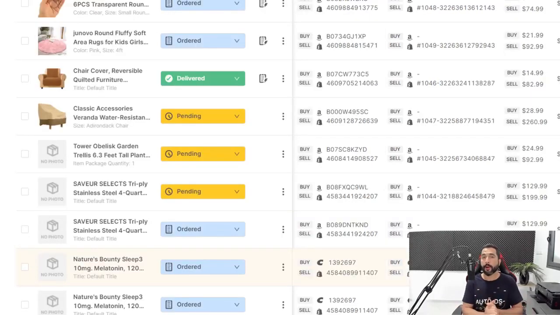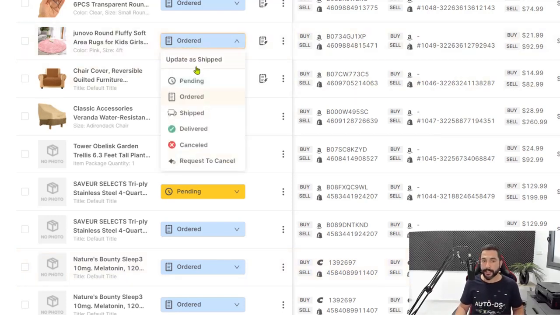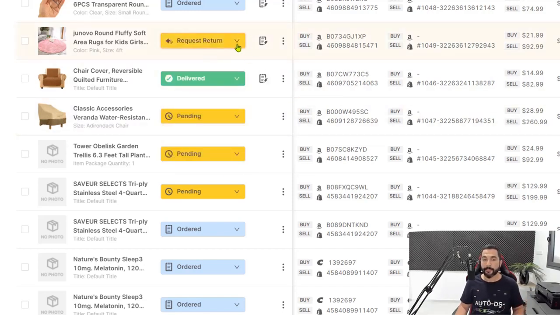Now, if the order was already processed but not shipped yet and the customer wishes to cancel the order, there is another status which is called request to cancel, which you can use over here. Click on an order that has been ordered but not shipped yet, and as you can see, there is a request to cancel option. What you want to do is click on request to cancel, and as you can see, it switched to request return.